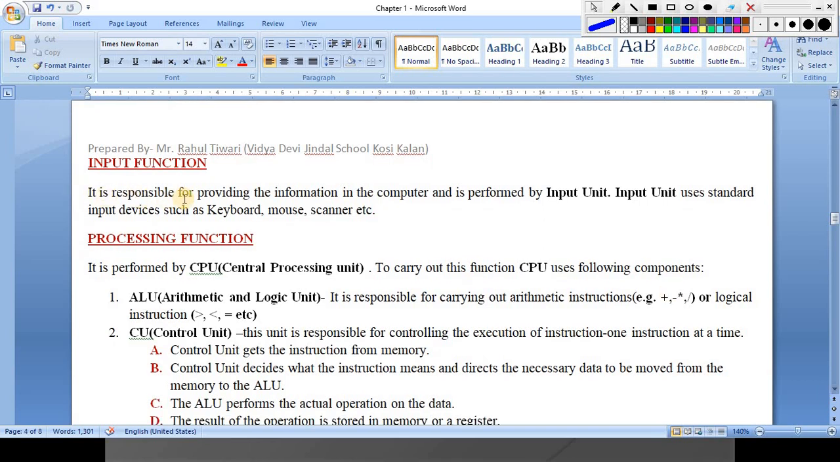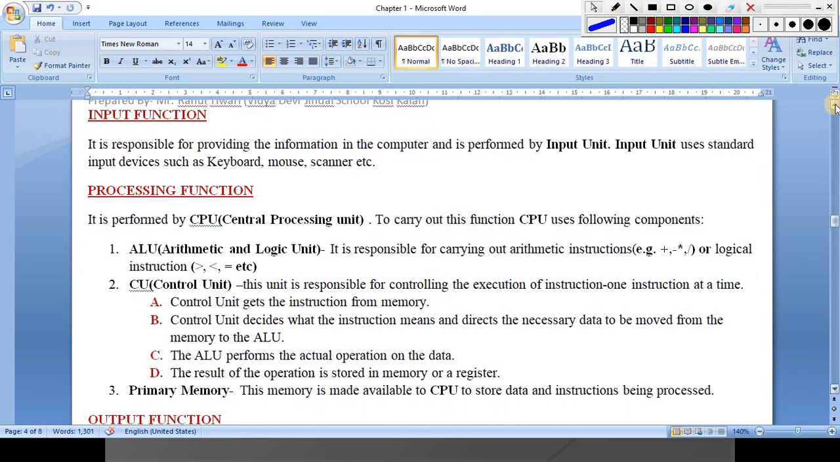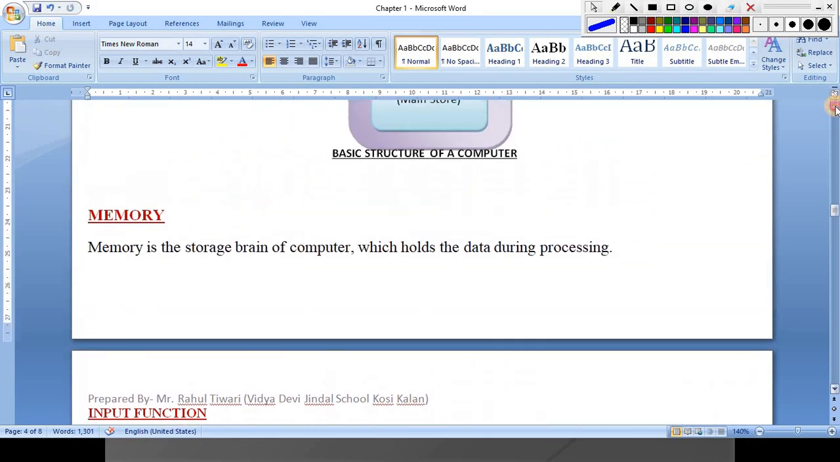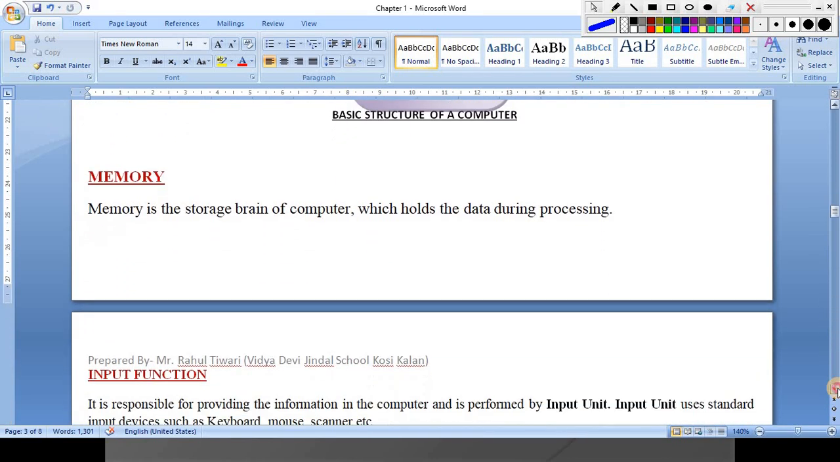Now next is the input function. What is the use of the input function? It is responsible for providing information to the computer, and it is performed by the input unit. Which input units? Keyboard, mouse, scanner. Basically a mouse is a pointing device, but it is also always considered an input unit. Clear? So the hardware which is responsible for inputting your data comes in the category of input unit. So input is over.